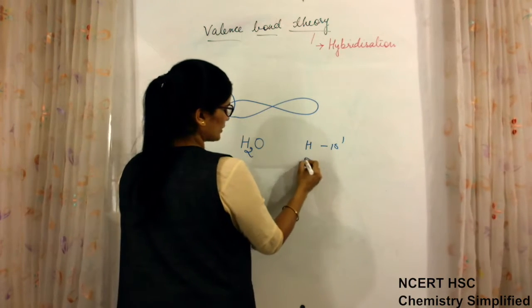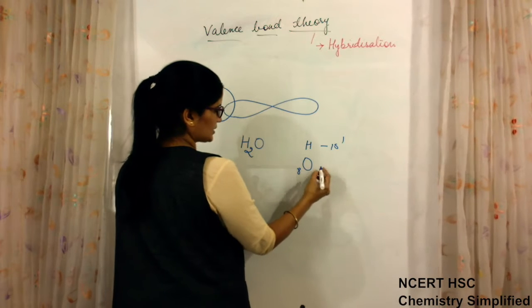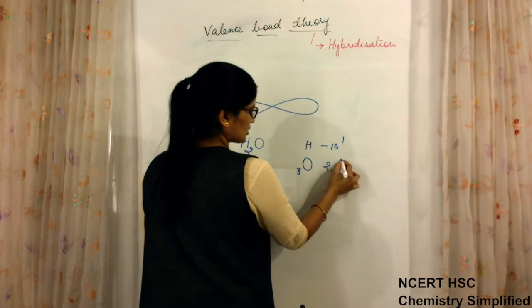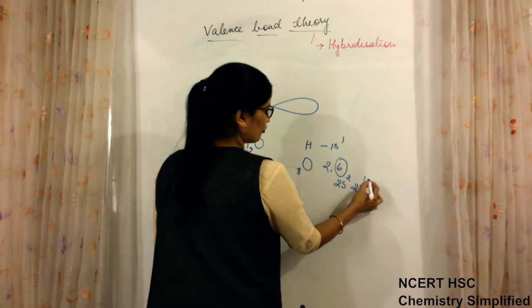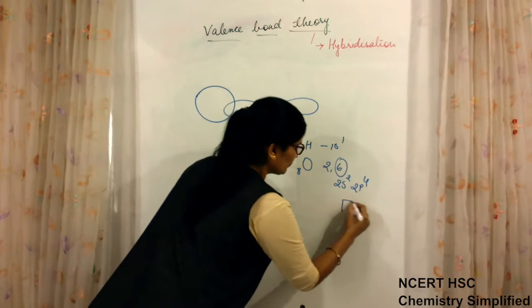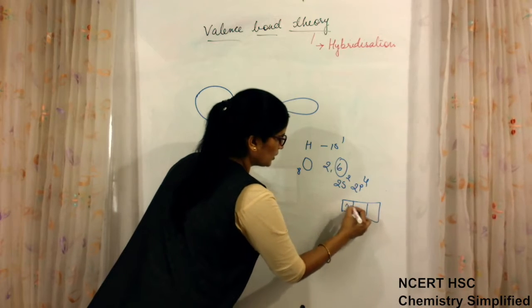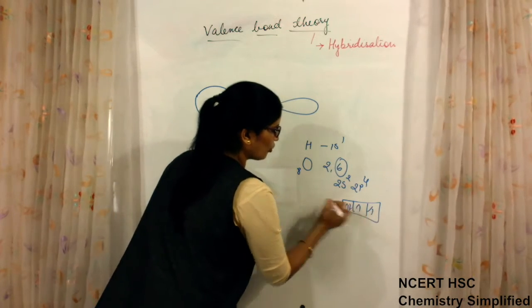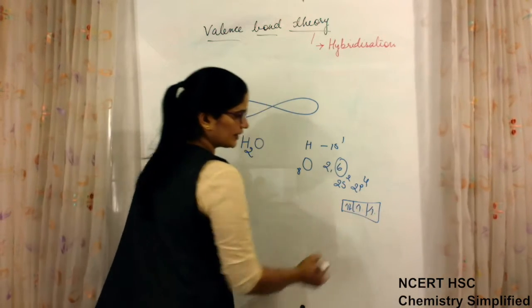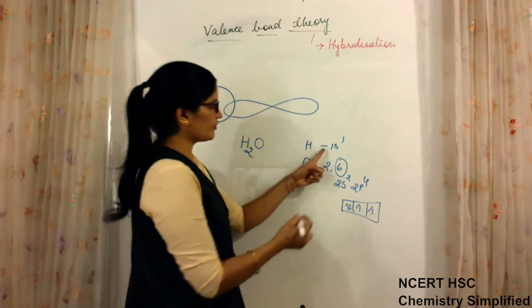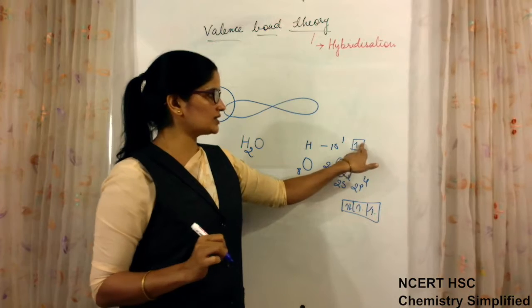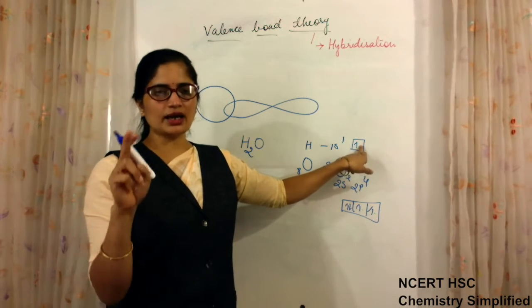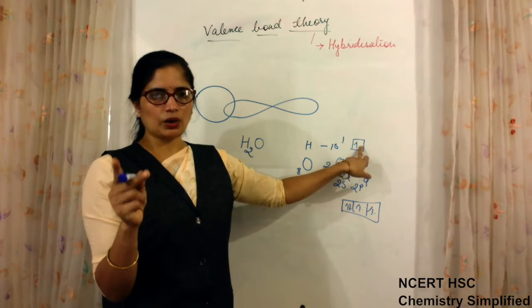Oxygen has atomic number 8, configuration 2 and 6, so 2s2, 2p4. So 2p4 is this: 1, 2, 3 and 4. These two are vacant. In case of hydrogen, 1s1 is this, so 1 electron and 1 is vacant, because there are a maximum of 2 electrons in an orbital.